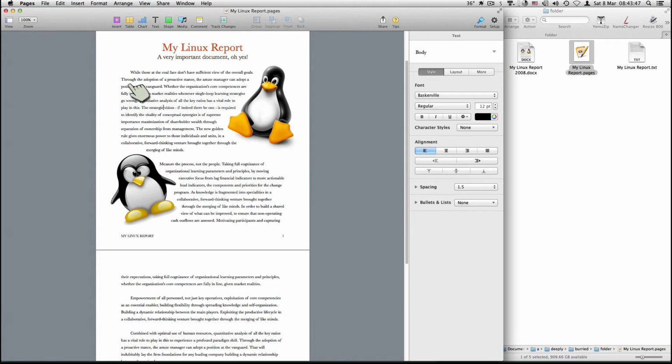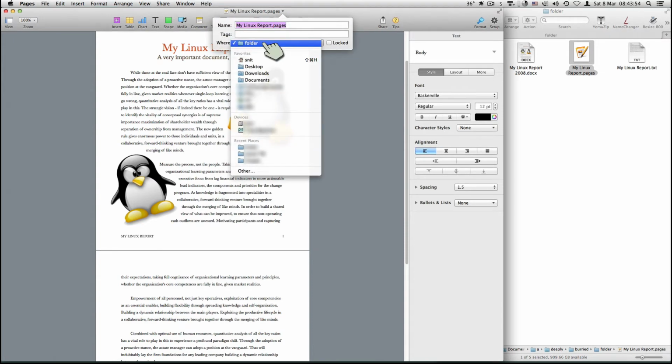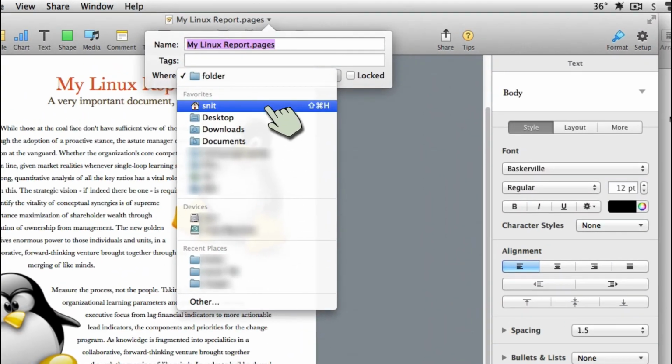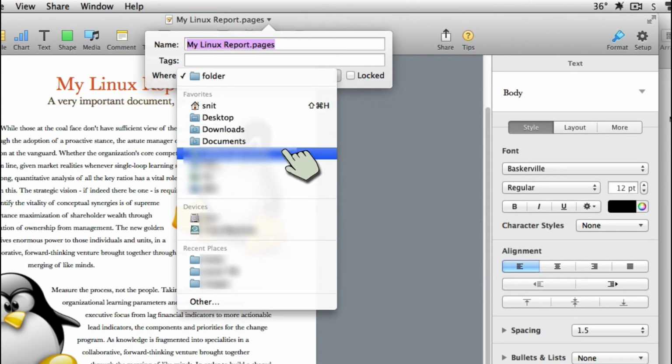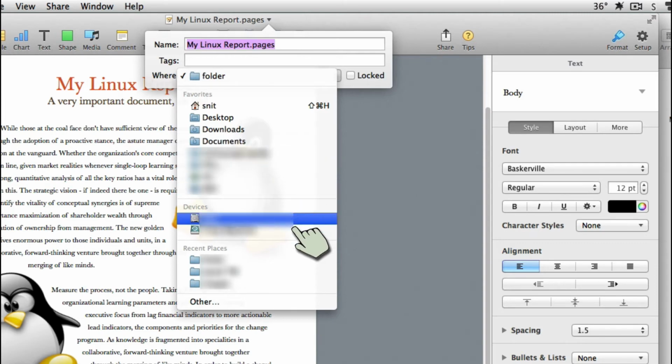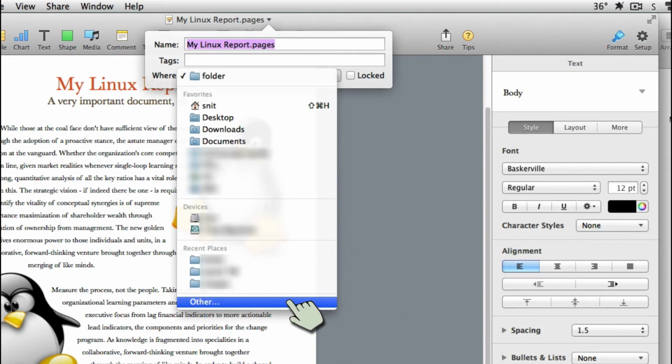Now, I will say some older programs don't handle this quite as well. They don't have this new stuff right here where you can move it. Oh, I could also, if I click on this where, I get those same things, the desktop, downloads, documents, that other stuff that I was showing before. It even has recent places, and I can move it that way also. And so I can move it right within the program.